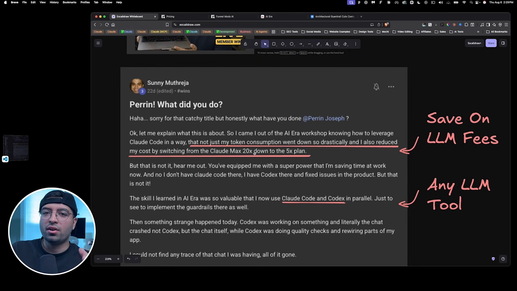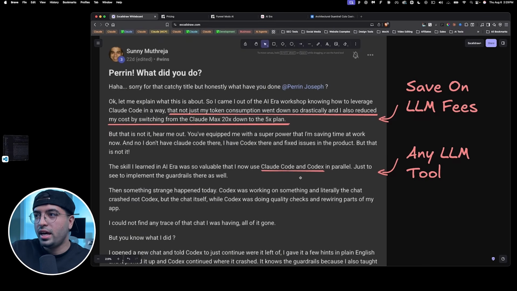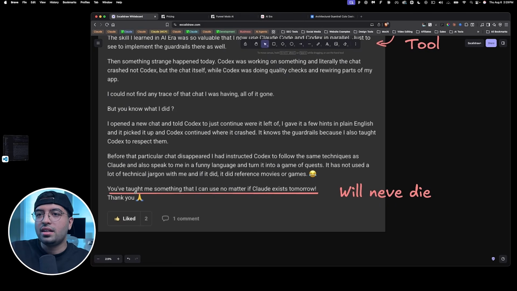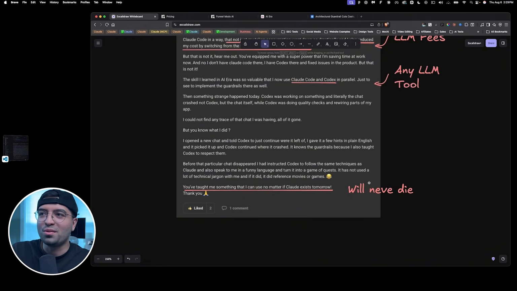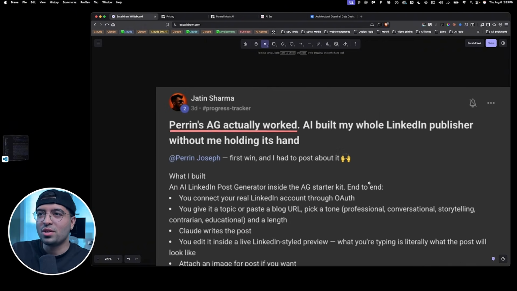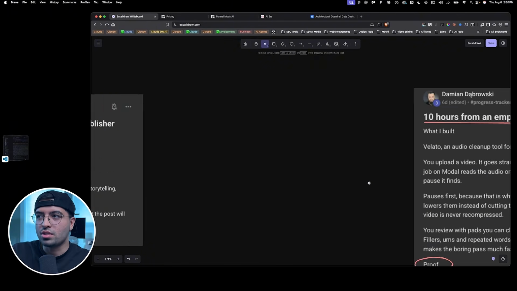It's because the architectural guardrail has this implemented inside it, which is token optimization. And the other thing is this strategy, this system will work regardless of whether it's Claude, Codex, Cursor, it does not matter. It's a system. And he says, you've taught me something that I can use no matter if Claude exists tomorrow. Awesome. Here's Jethan. He says, Parents' architectural guardrail actually works. He built his whole LinkedIn publisher without holding its hand. So you can read through this as well.